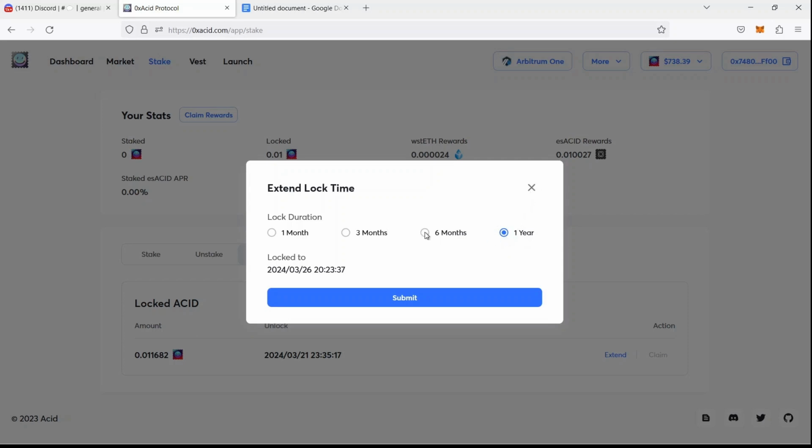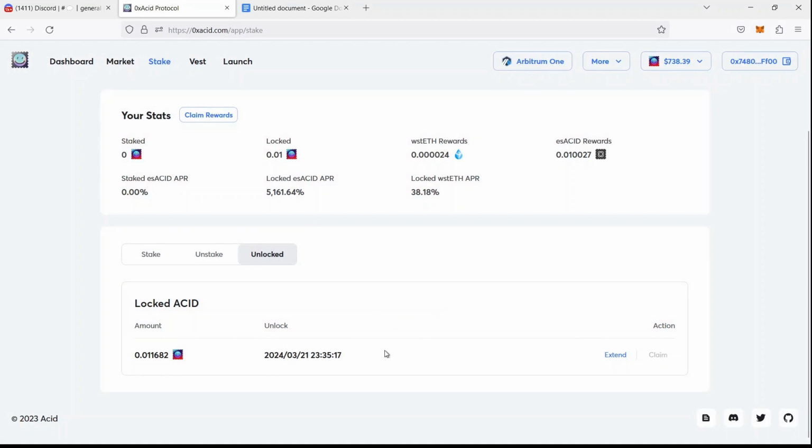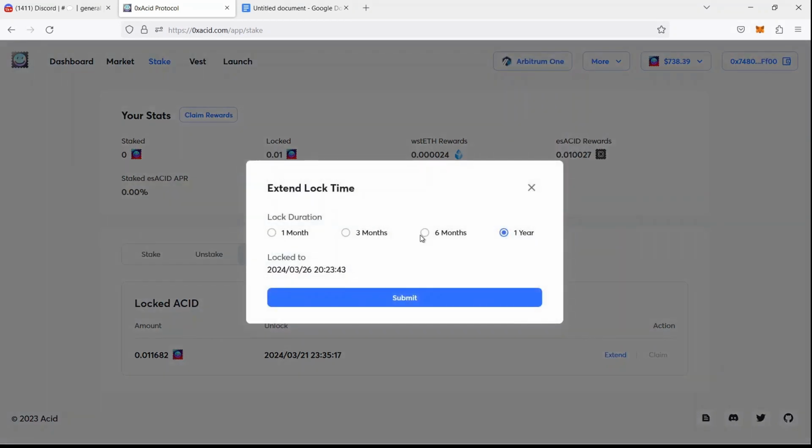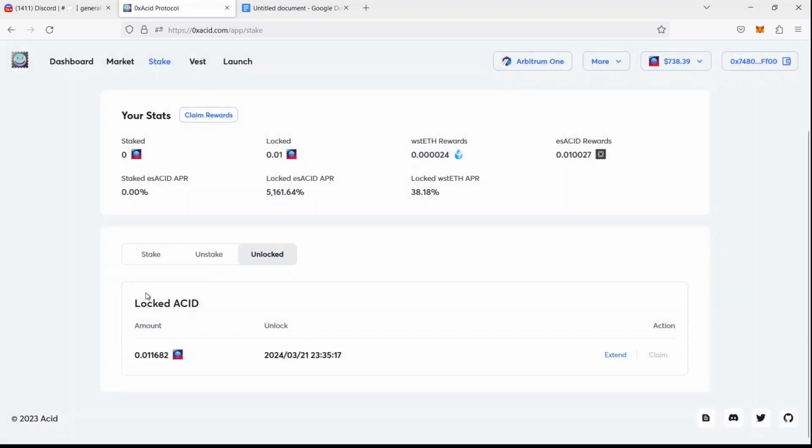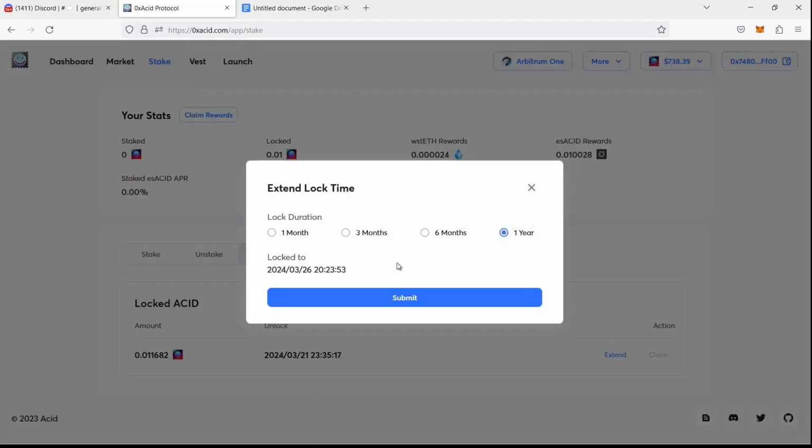So if you notice right now, the position I have here is locked for 1 year. I cannot extend it logically by reducing that period. But in case I want to buy more and lock, I will reset the timer and have a new date to unlock my tokens.